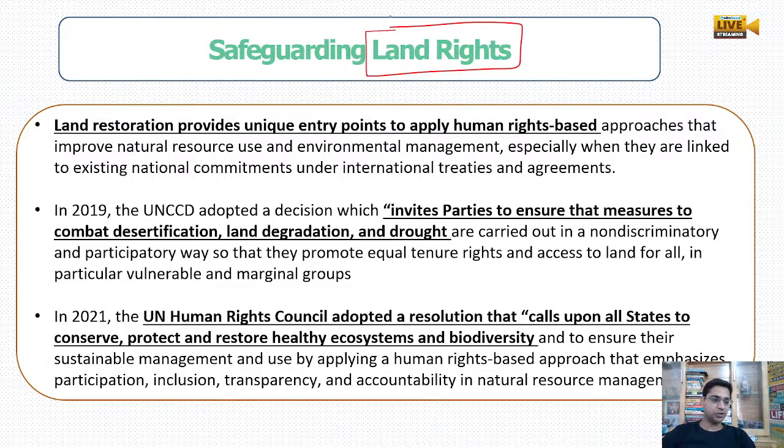अब क्या होता है, land rights में बहुत issues होते हैं, so we have to also save that. A human rights based approach we have to take here. Okay, improving the natural resources by various international treaties. We have to invite the various parties to combat desertification, degradation, and droughts. And the UN Human Rights Council is there. We have to make sure that this Human Rights Council works and a proper resolution plan, proper adaptation of the plan, a proper application of the plan should work. We have to call upon the states to conserve, protect and restore the healthy ecosystems of the world.